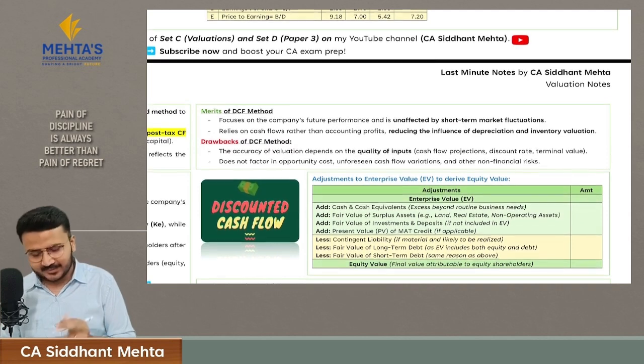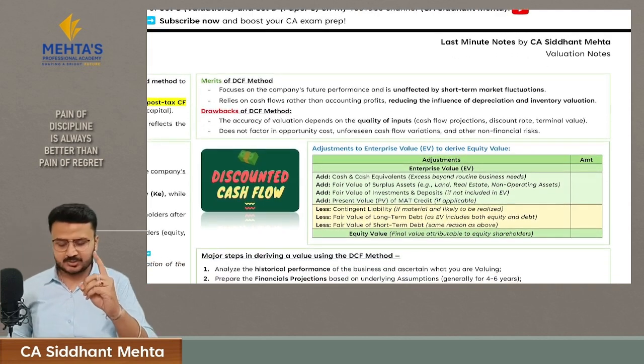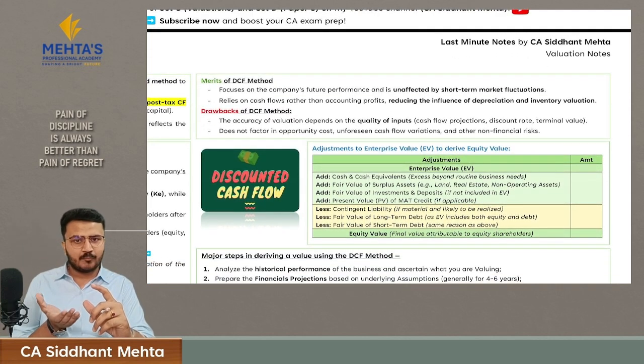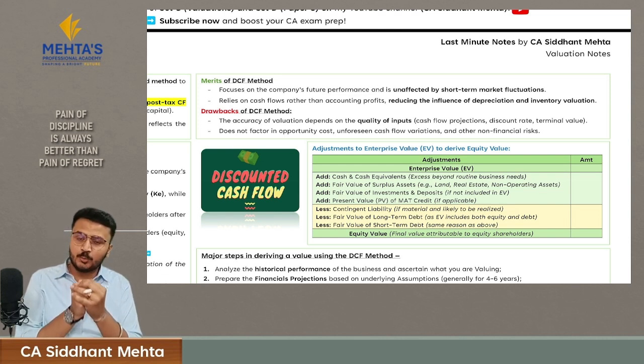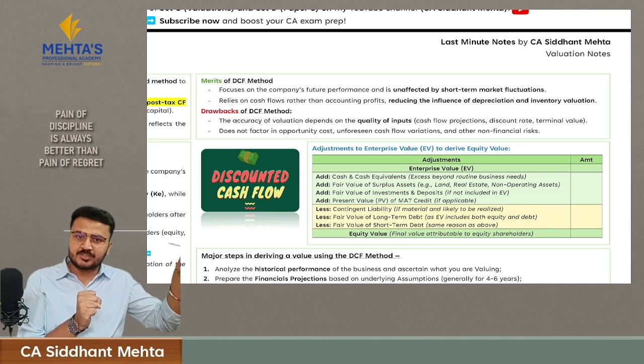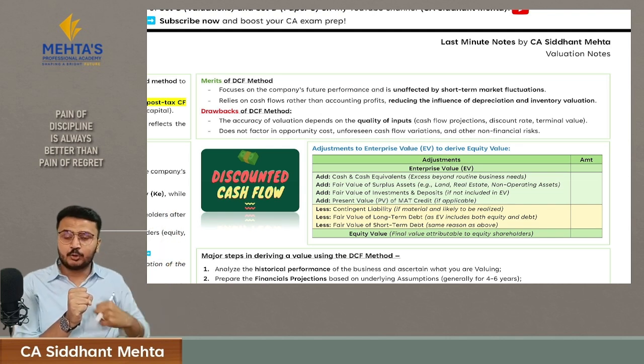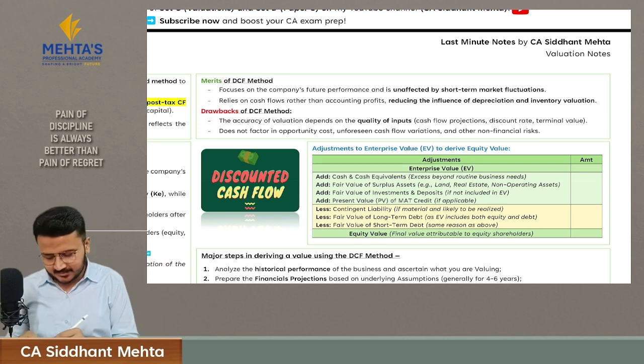Then, what are the drawbacks of the DCF method? The first one, the accuracy of a valuation is entirely dependent upon the quality of input which you have taken to determine the projections, because based upon those projections your value has been determined. Hence if these inputs are not good, your entire valuation gets distorted. Hence this is a drawback.